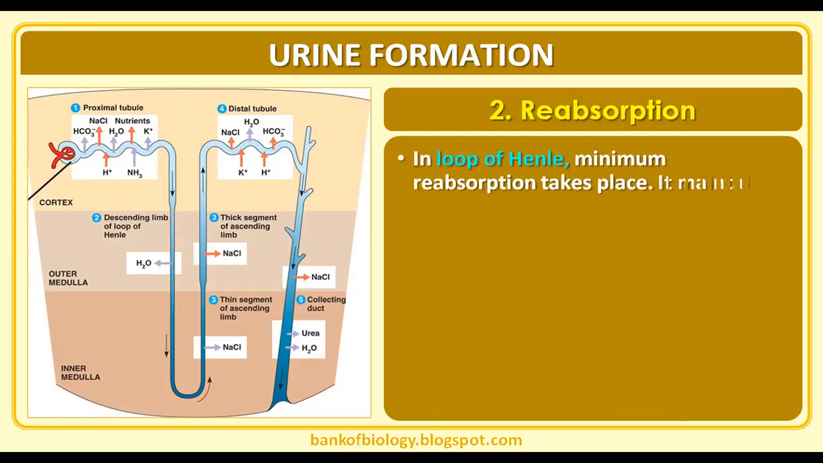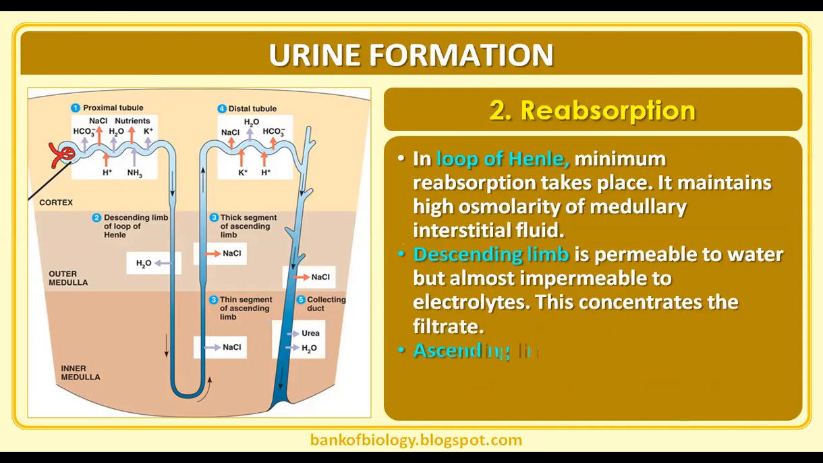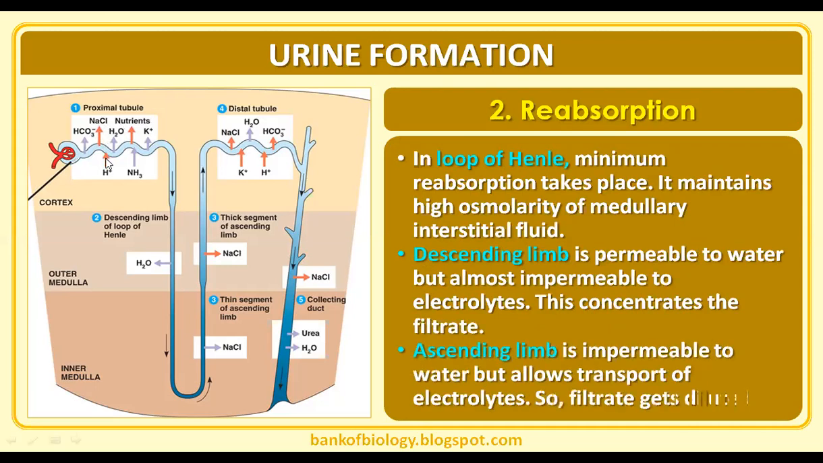Then in the loop of Henle, the minimum reabsorption takes place. The properties of each and every part are very important for us, like what is happening in the PCT. For that, remember two arrow marks. This arrow mark indicates absorption. This arrow mark indicates secretion into the lumen.